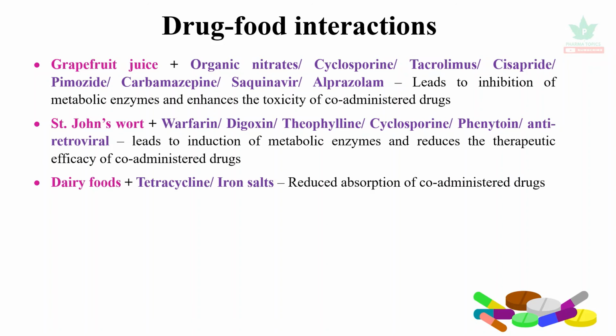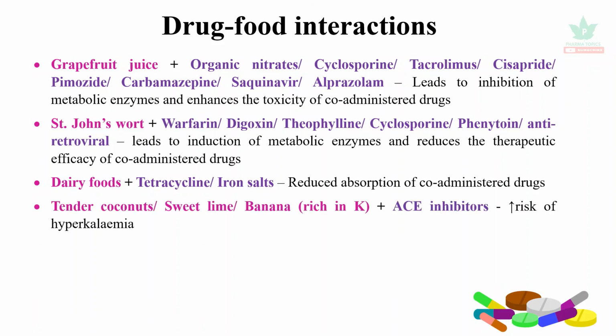Dairy foods cause chelation of tetracyclines and iron salts and reduce the absorption of these drugs. Tender coconuts or sweet lime or banana are rich in potassium. When they are co-administered with ACE inhibitors, it increases the risk of hyperkalemia.